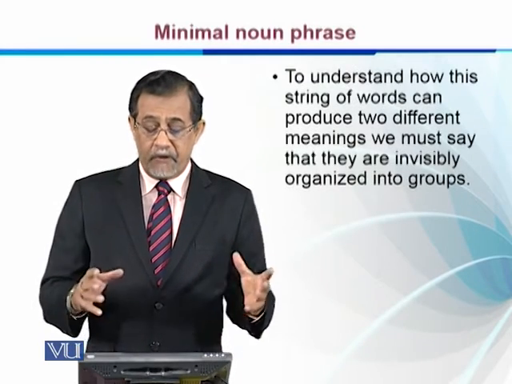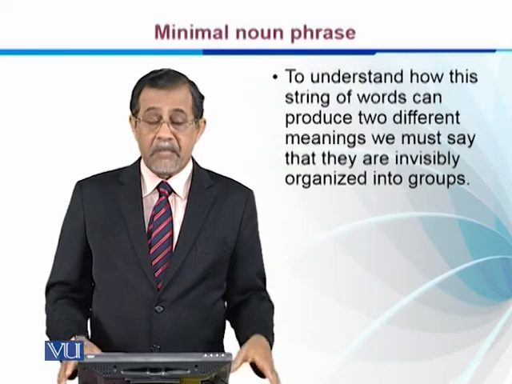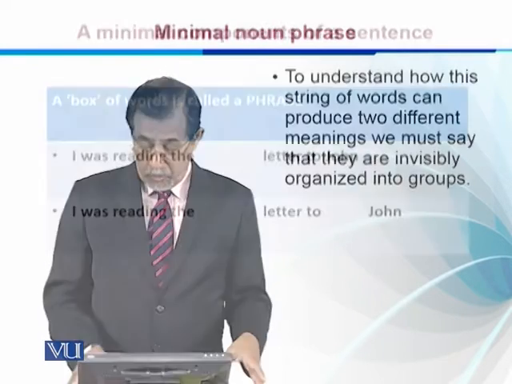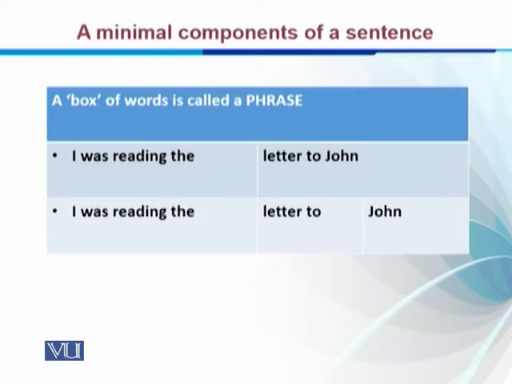To understand how a string of words can produce two different meanings, we must say that they are invisibly organized into groups. For example, if we make them into boxes, we can find the phrases. I was reading the letter to John. Letter written to John is one box. I was reading the letter is one box, and John is another. So why is there a difference of meaning, or structural ambiguity? Because the phrases are grouped in two ways. One, letter to John makes one meaning, and other, letter makes one meaning and John makes another meaning.